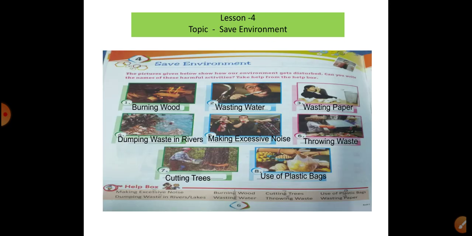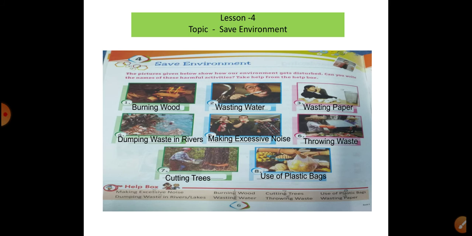lesson number 4, topic save environment. There are so many comments written here from the helping list, which should be written down. Match the pictures. First of all, you will see burning wood. Okay, the pictures given below show that our environment gets disturbed. So the first picture is related to burning wood, disturbing our atmosphere, harmful. Next you will see wasting water, okay, it is also harmful.